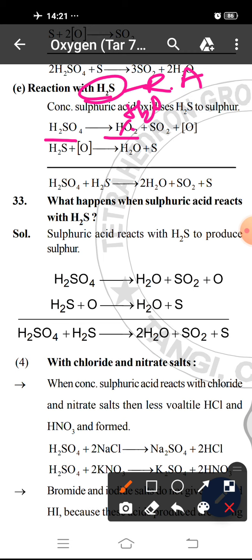H2O plus SO2 plus O, and H2S reacts with this nascent oxygen to form H2O and S. The nascent oxygen cancels out, and the equation becomes H2SO4 plus H2S gives rise to 2H2O, SO2 and S. H2S itself undergoes oxidation from the -2 oxidation state to 0. That is, H2SO4 oxidizes the -2 oxidation state to 0.